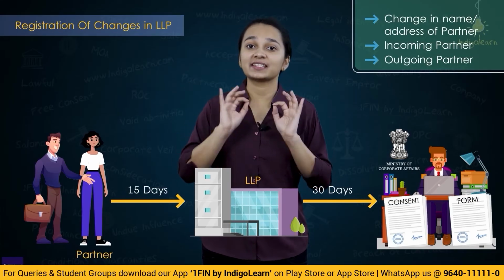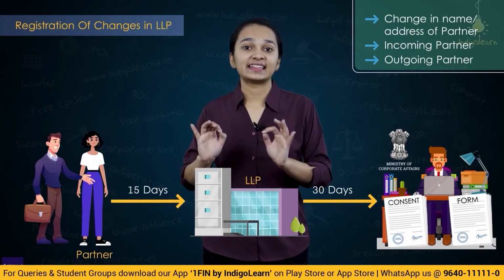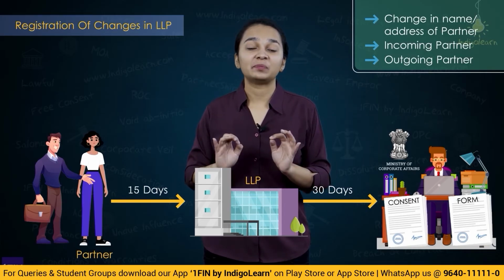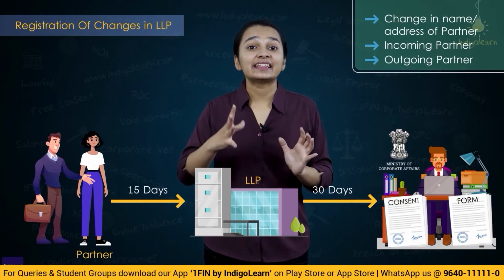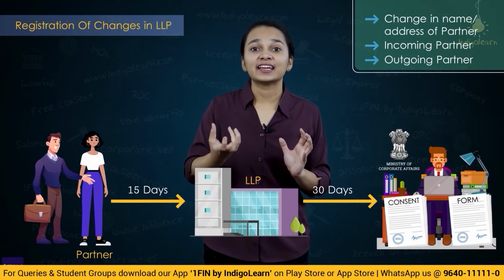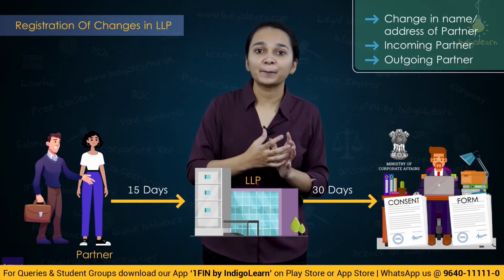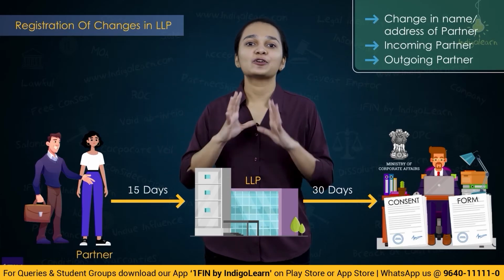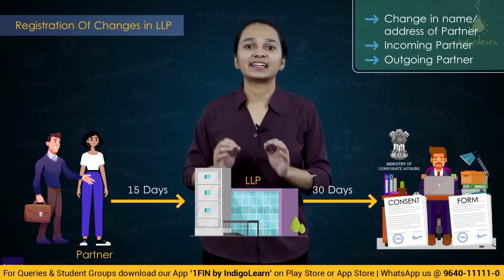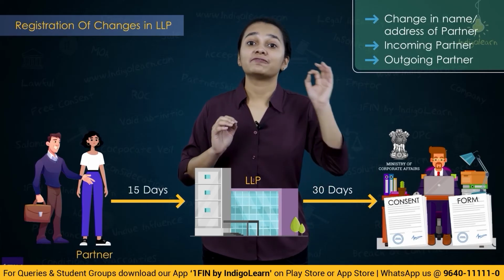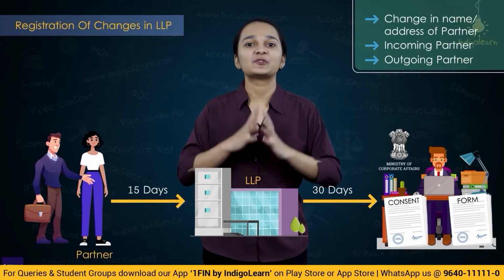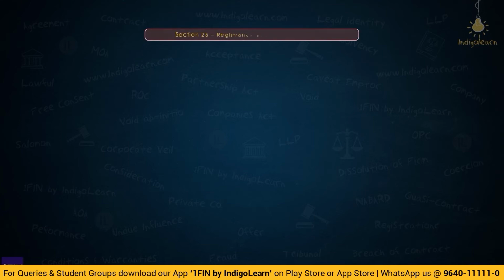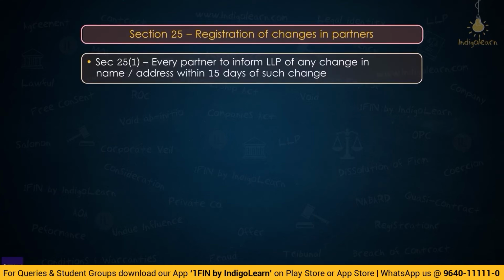The form shall be signed by the designated partner of the LLP, and in case the change relates to an incoming partner, then the incoming partner's consent also has to be obtained. His consent also has to be filed along with the form with the registrar. So we've understood what section 25 subsection 2 talks of.